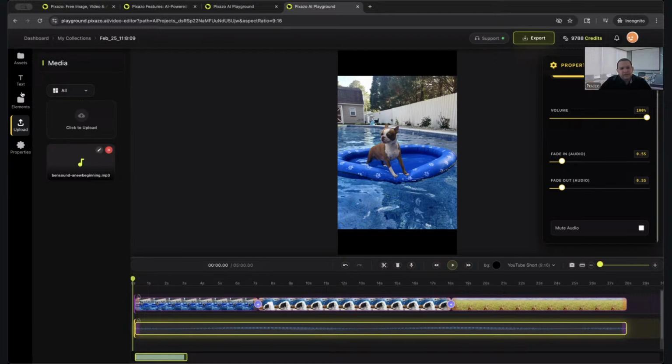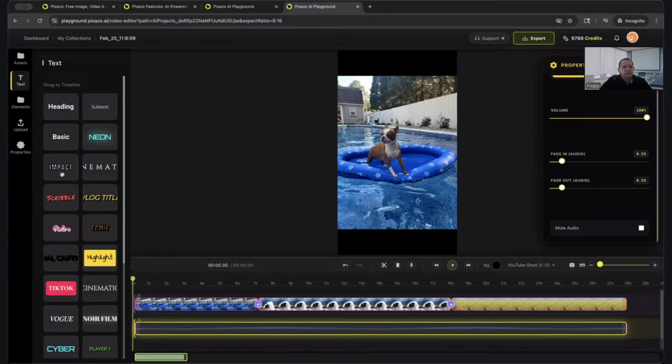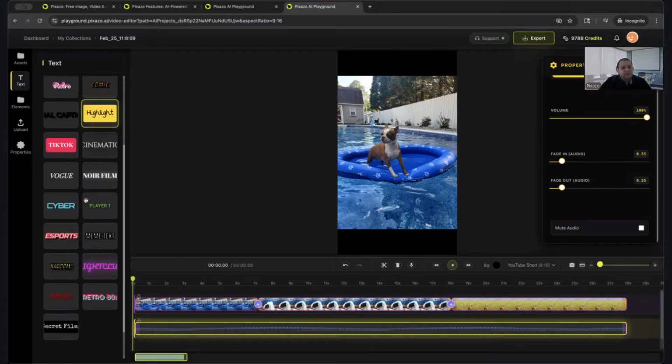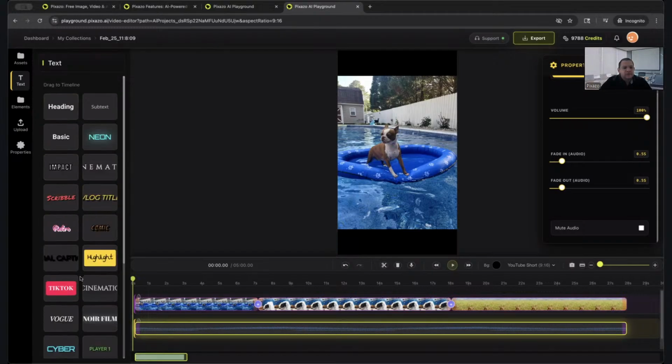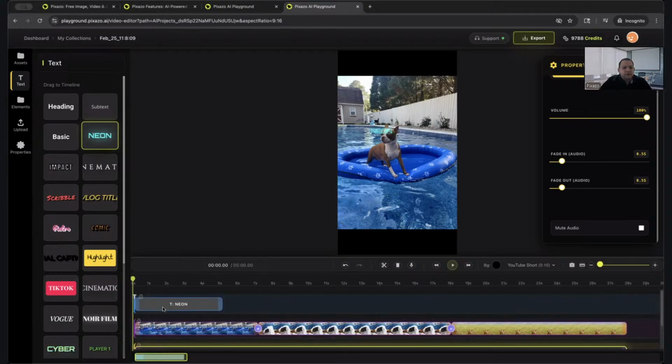Okay, what's next? Let's say I want to add maybe some text. Okay, we can go over to text. You have different templates here that you can pick from, different style templates, different fonts from the different designs that we have. Okay, just for this test purpose, I'm going to select the neon one, and I'm going to go ahead and drop it. Okay, there we have it.